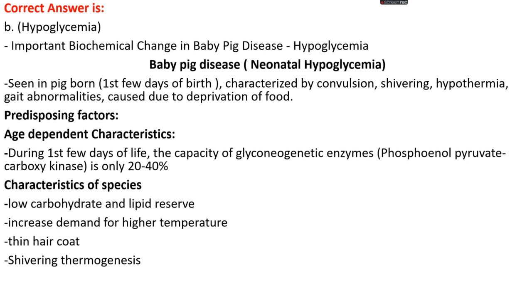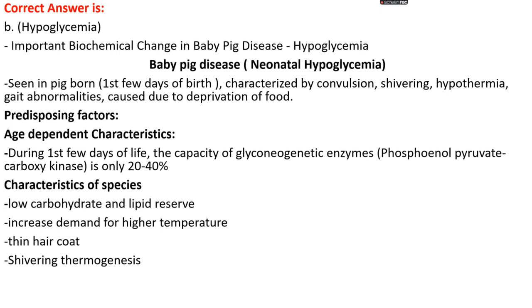deprivation of food. If we look at the predisposing factors, there are age-dependent characteristics: during the first few days of life, the capacity of the gluconeogenic enzymes, that is, enzymes which form glucose from sources other than glycogen, such as phosphoenolpyruvate carboxykinase, is only 20 to 40%, so gluconeogenesis is impaired and leads to deficiency of glucose.